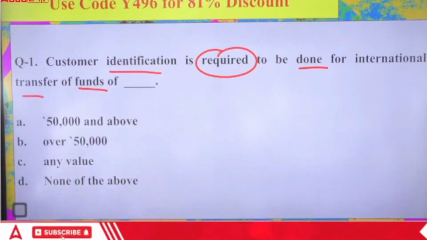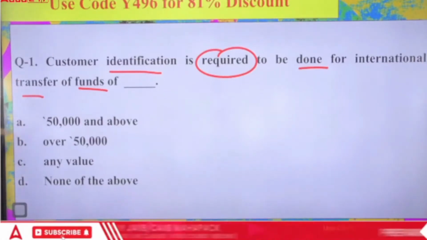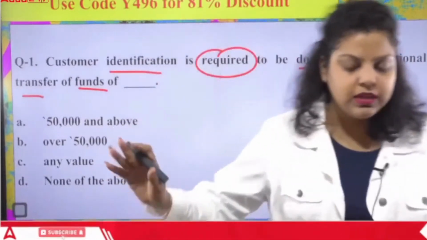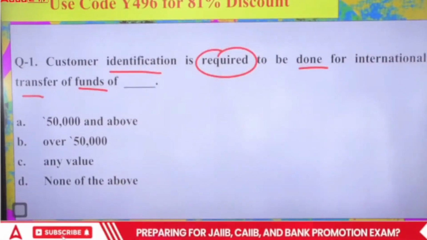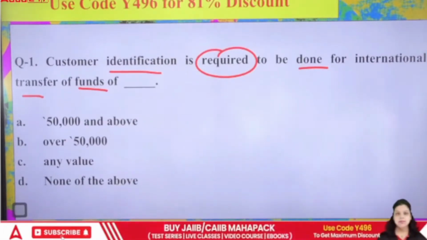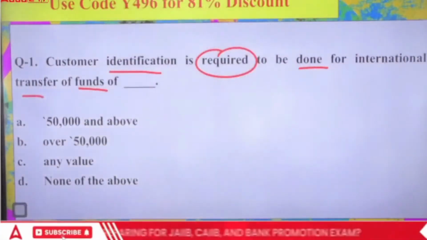In case of international transfer, customer identification will be required in which of the following options? For 50,000 and above amount, over 50,000, any value that is available for the international transfer, or none of the above. A, B, C, or D? Which of the following is correct?